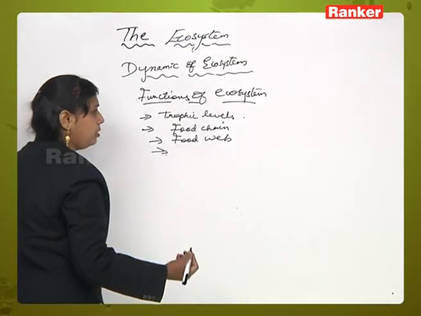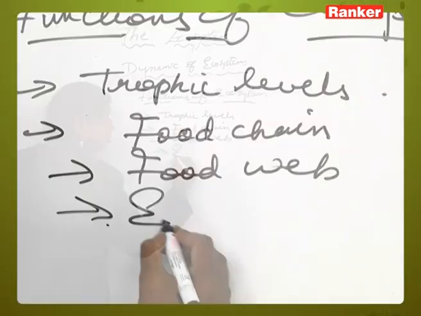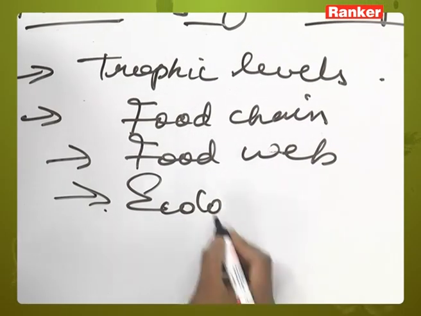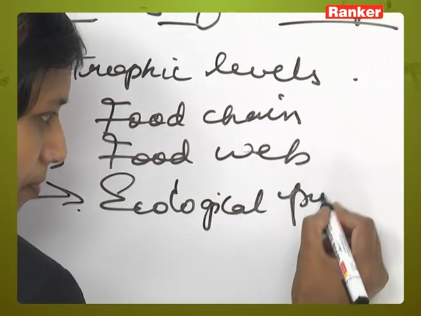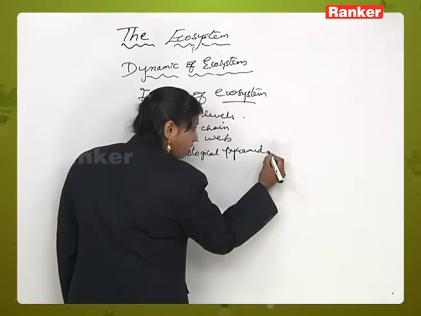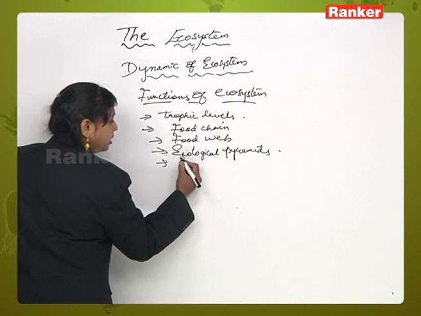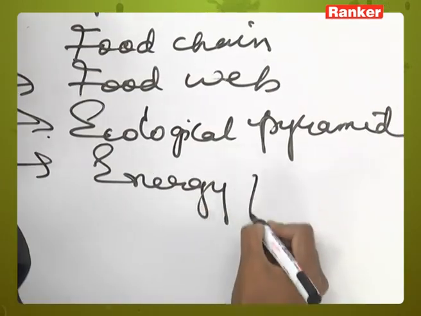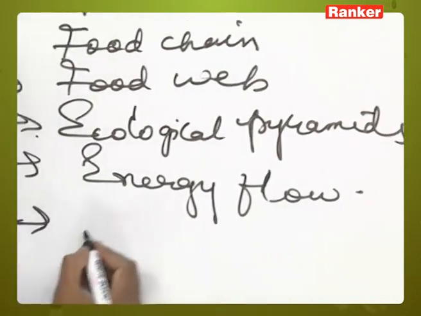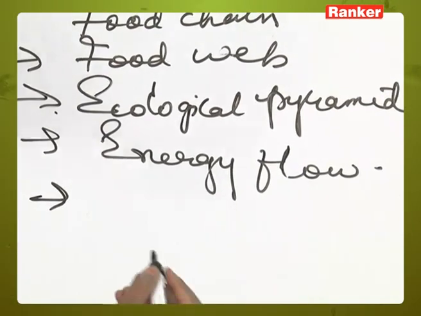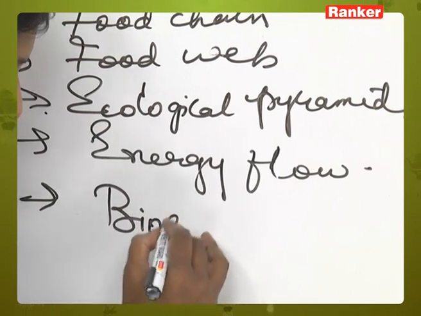Next, you will be having a study about ecological pyramids. And we will be talking about the energy flow. And we will be talking about biogeochemical cycles.